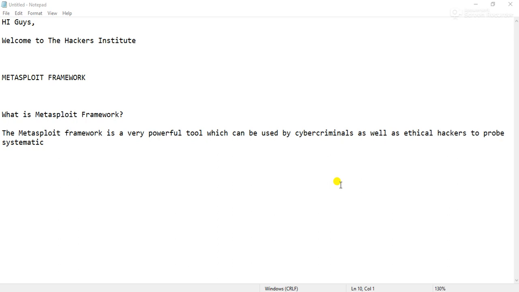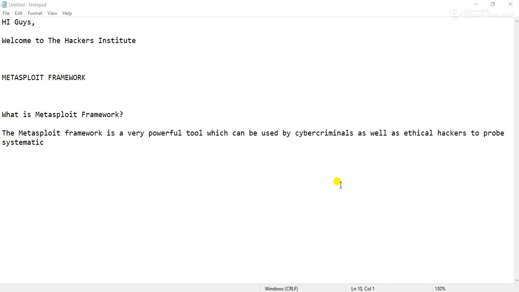So today in this tutorial we are going to see about the Metasploit framework. Everyone is having the question: what is Metasploit and what is the use of this Metasploit framework? So today I'm going to give the answers for all your questions, like what is Metasploit framework?